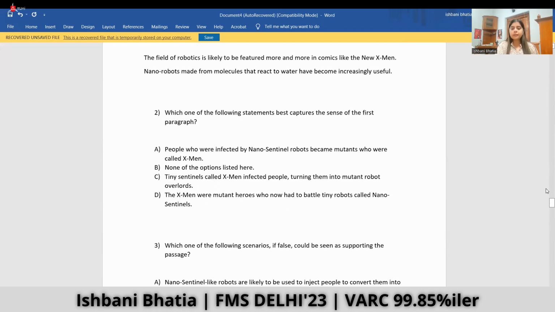Which one of the following statements best captures the sense of the first paragraph? People who were infected by nanosentinel robots become mutants who were called X-Men. None of the options listed here. Tiny sentinels called X-Men infected people, turning them into mutant robo overlords. The X-Men were mutant heroes who now had to battle tiny robots called nanosentinels. Let's read it once again.